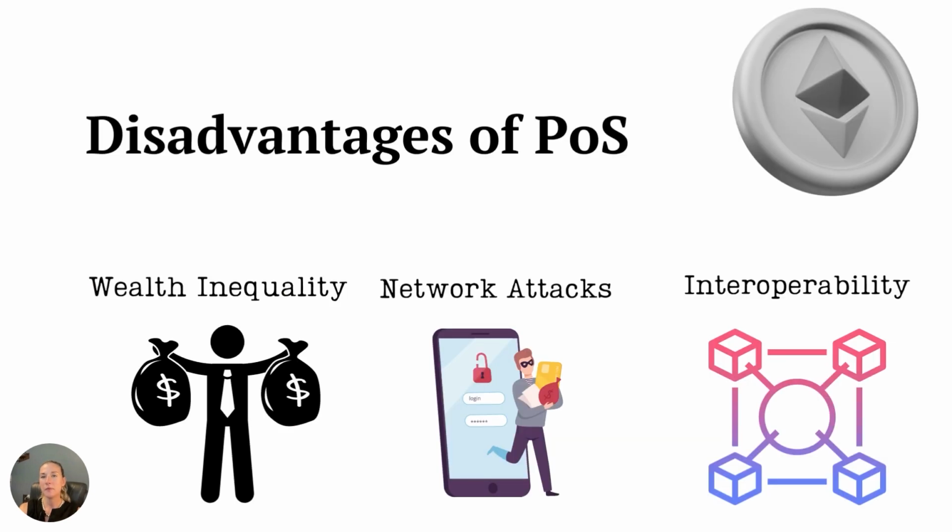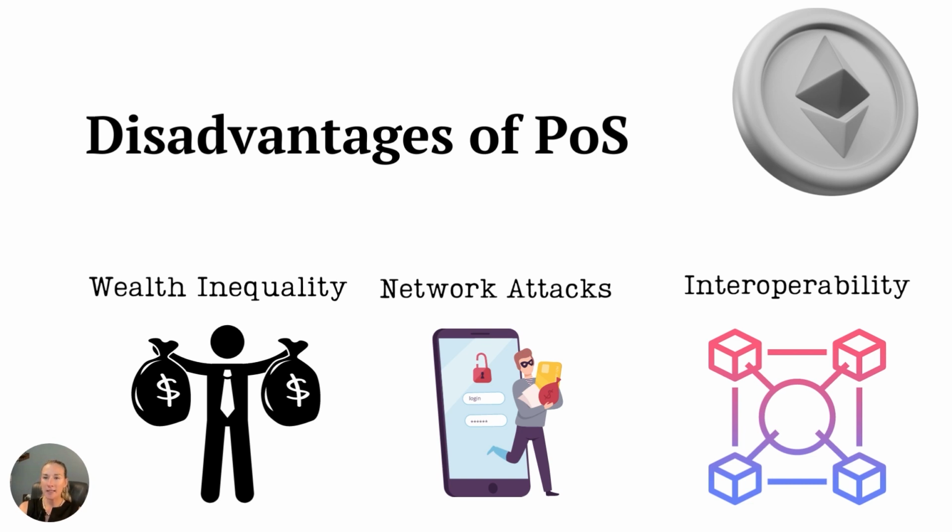There are still some arguments with disadvantages of proof of stake. It does not necessarily fix everything. Some say there's still wealth inequality. Proof of stake still requires participants to stake a fixed amount of Ether as collateral. So you still have to have this collateral, and this could lead to centralized areas of power, and large stakers could dominate the network.